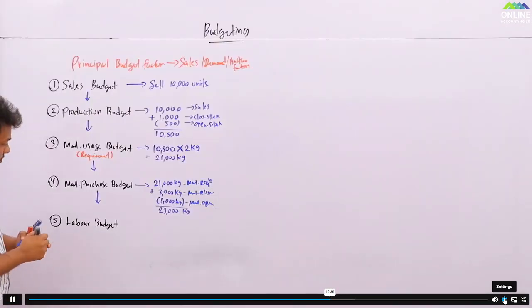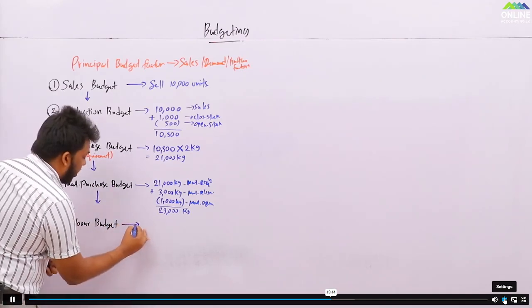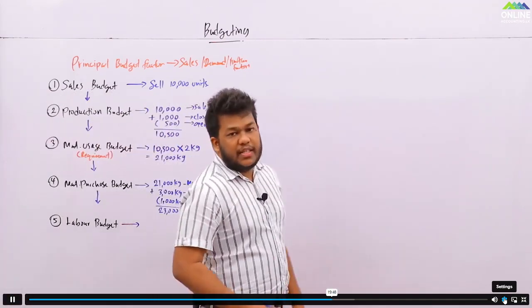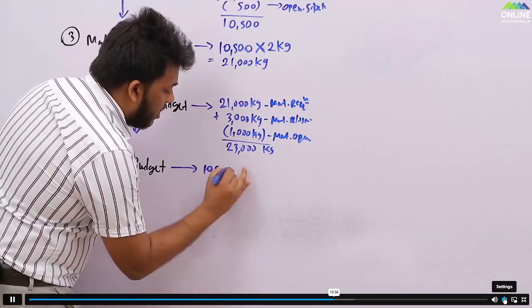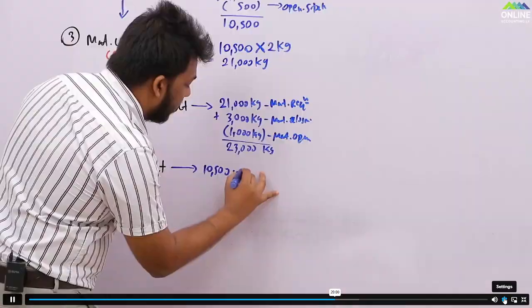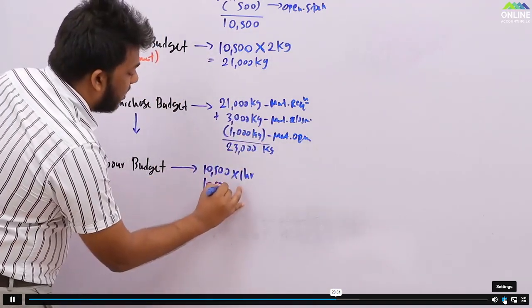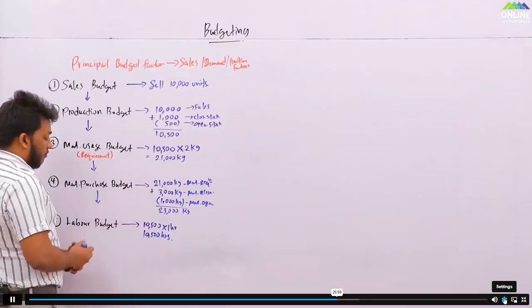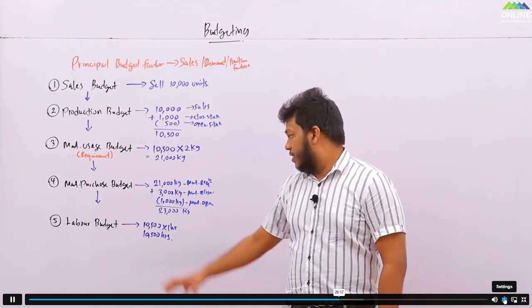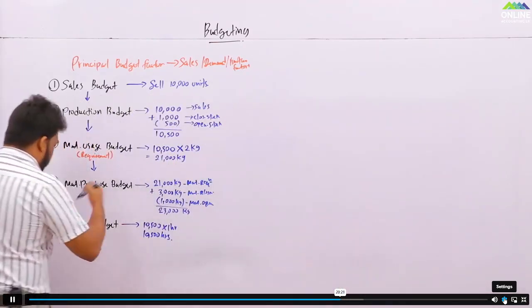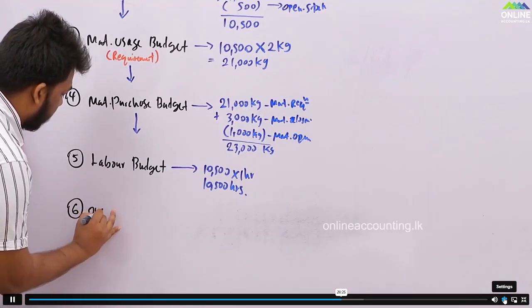That is the labor budget. So how to produce the labor budget? For labor budget, same like the material usage. You need to produce 10,500 units, and per one, you need, let's say, 1 hour of labor, which means you need to have at least 10,500 hours. Right? 10,500 hours. Okay, done. And then there are some other budgets also, I would say overhead budget. Overhead. And there are different overheads. These are very straightforward budgets, right?